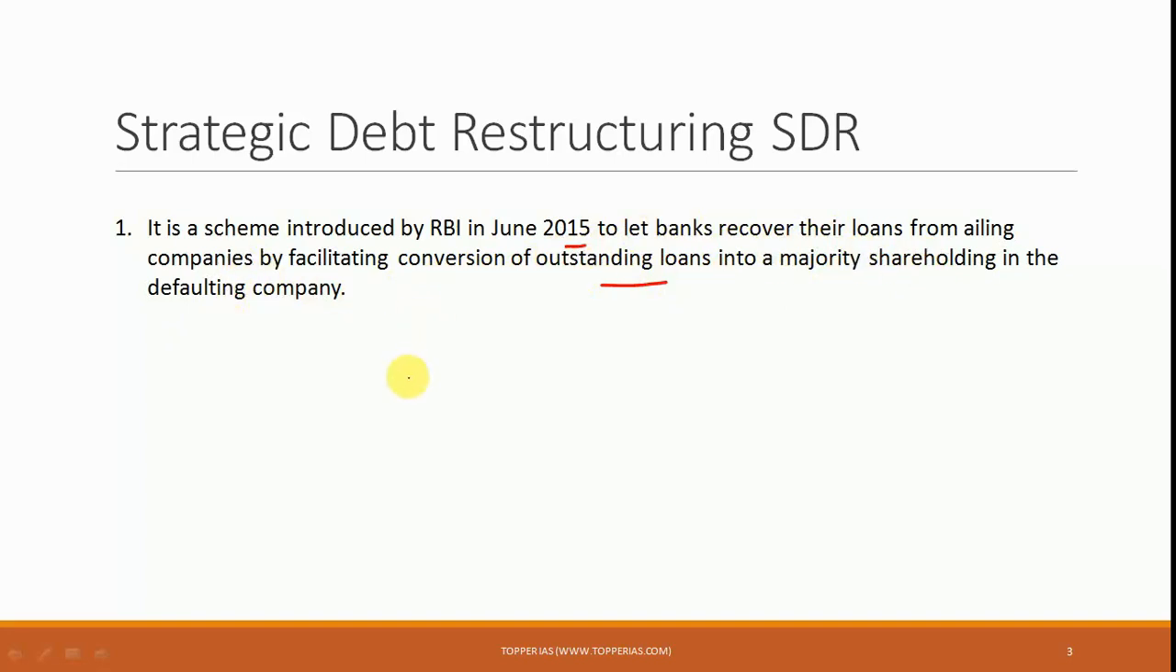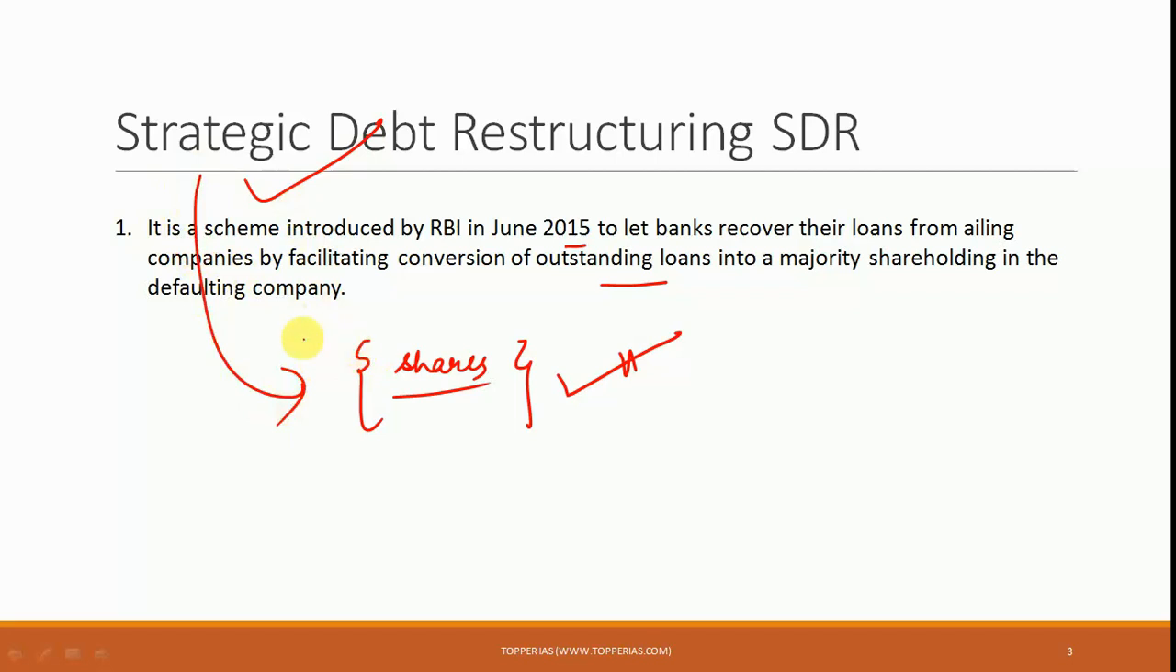Now, what happens is that the outstanding loan is converted into shares of that particular company, and these are sold in the share market to recover the loans that this company has taken from the bank and on which it has defaulted. So that is what strategic debt restructuring is. In corporate debt restructuring, the loan itself is changed, whereas in strategic debt restructuring, it is converted into shares.